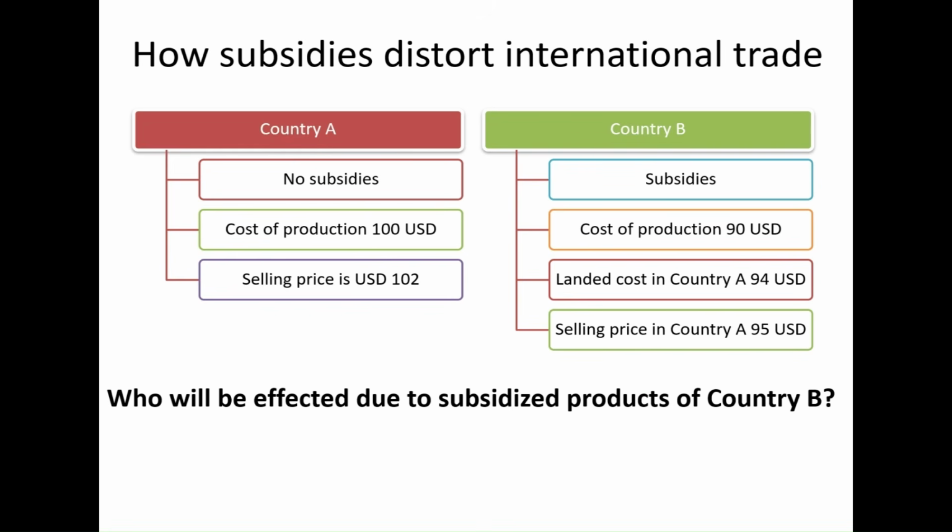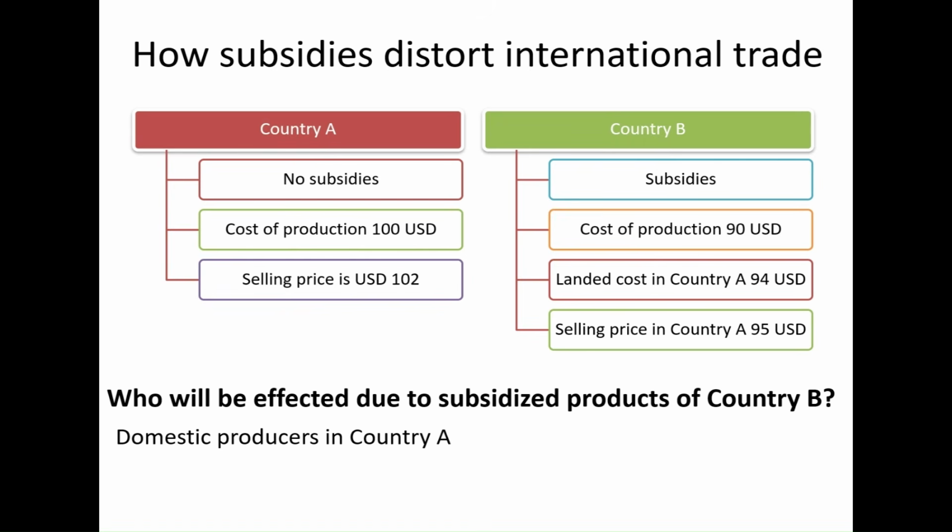Let's explore. Three different categories of producers or exporters will be affected by subsidies provided by government of country B. First will be the domestic producers in country A, because they are selling at 102 US dollar in their own country, while goods imported from country B are available at 95 US dollar.